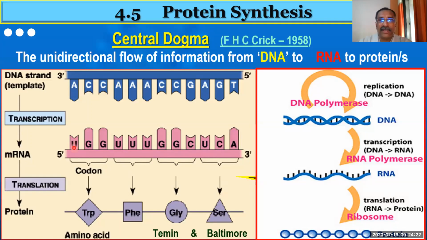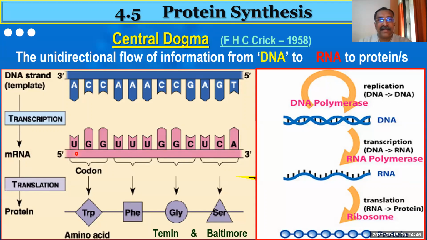In place of uracil in DNA, what is there? Thymine is there. But in this picture, you are observing that uracil is there. It means thymine is replaced by uracil. That means this is an RNA. Now you see RNA. This is the messenger RNA actually.